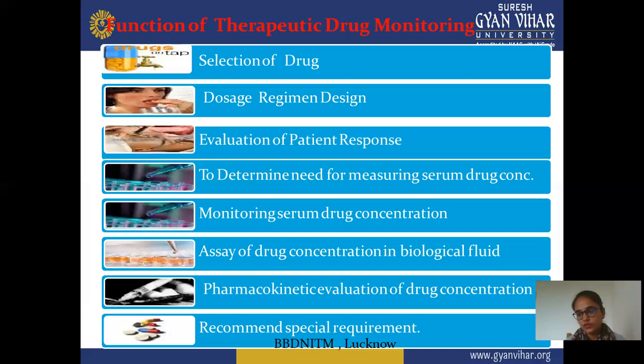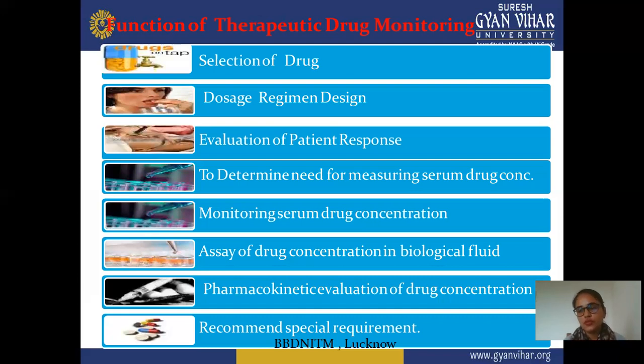Next is pharmacokinetic evaluation of drug concentration. In pharmacokinetics, we mainly evaluate ADME parameters, meaning absorption, distribution, metabolism, and excretion of a drug. After evaluating these parameters, you can determine the pharmacokinetic effect of a drug, that is ADME, and the concentration, how much drug is present for absorption, distribution, or excretion out of your body, the elimination procedure. Next is recommendation of special requirements. If some special condition or requirement is needed for that particular drug, you can also suggest it for that particular patient.